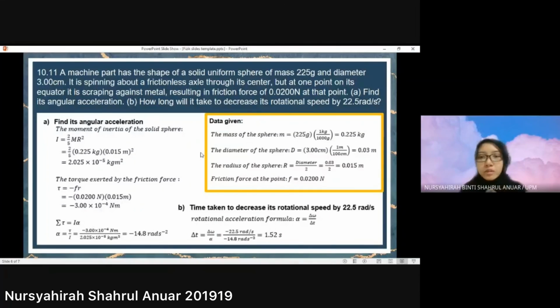So we want the time interval: the change in rotational velocity divided by the angular acceleration that we got just now. So we substitute negative 22.5 radians per second divided by negative 14.8 radians per second squared, and then we get the time taken is 1.52 seconds. That's all from me.